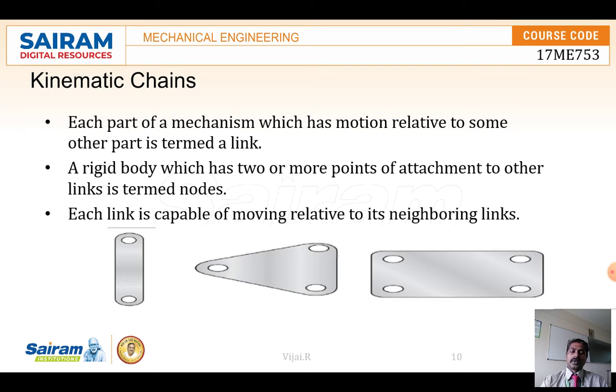So by using links and joints, we can make different mechanisms. A kinematic chain is a linkage of different links joined together. When we are joining two or three links together, we can make one link fixed, and the others can make different movements. A link is capable of moving relative to the neighboring links. So with the help of links and nodes, we can make a kinematic chain.